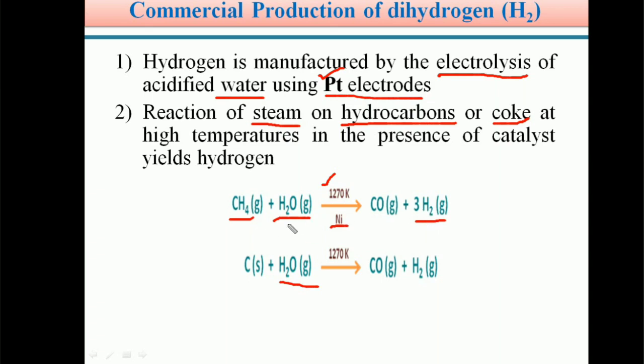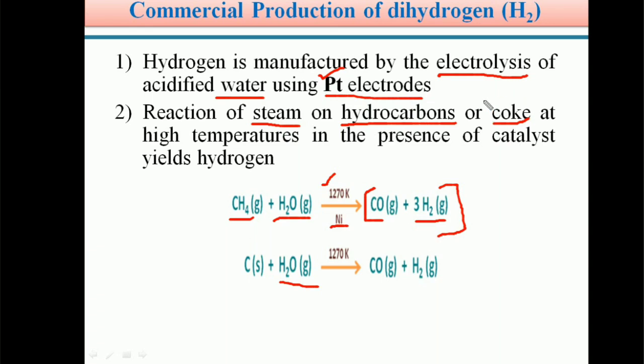Methane, CH4, is treated with steam, that is gaseous water, at high temperature, around 1270 Kelvin. It produces CO plus H2 gas. Students, do you remember what the mixture of CO and H2 is? Just think now.